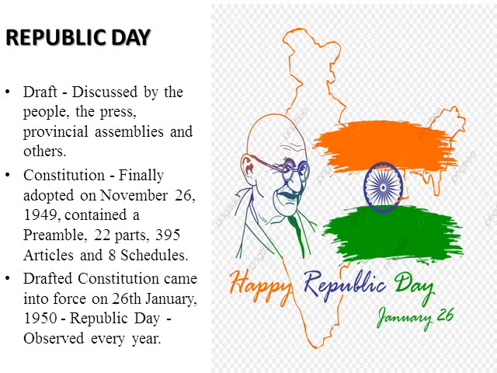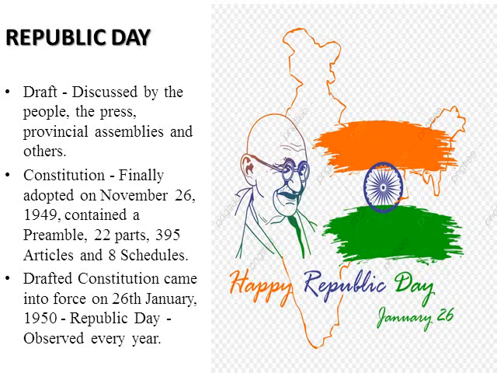After that the constitution was finally adopted, that means accepted, on November 26, 1949. It contained a preamble, and the Constitution of India is divided into 22 parts with 395 articles and 8 schedules.